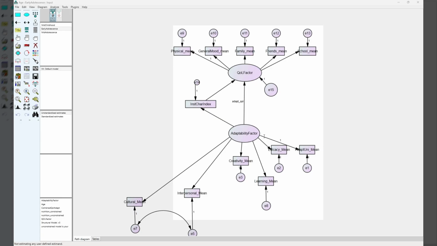The adaptability to quality of life path did not differ significantly across the age groups, nutritional status groups, and placement groups, indicating that none of the three demographic characteristics moderated the relationship between adaptability and quality of life in this sample. Therefore, the null hypothesis for objective 5, or hypothesis 5, was retained for all three demographic moderators tested.